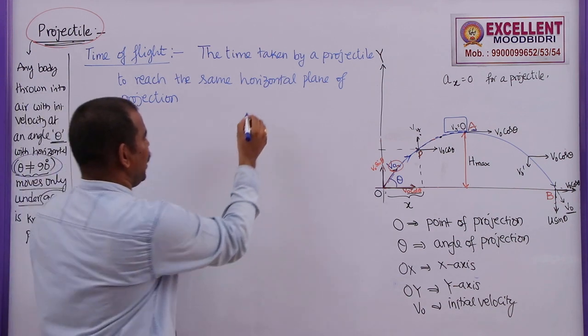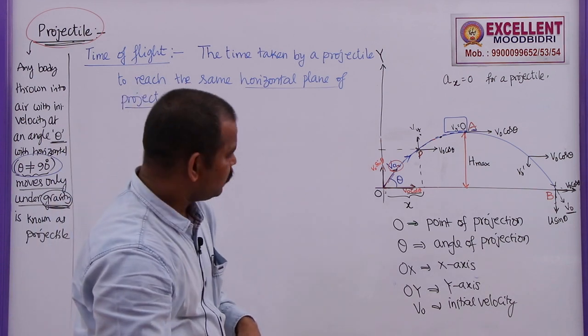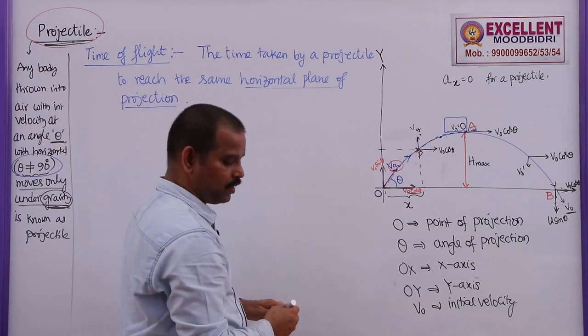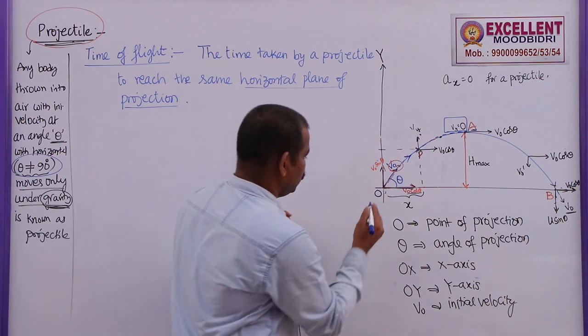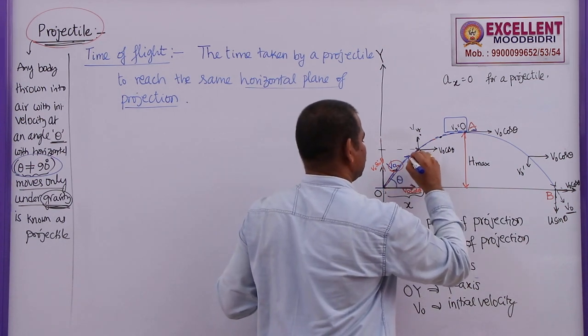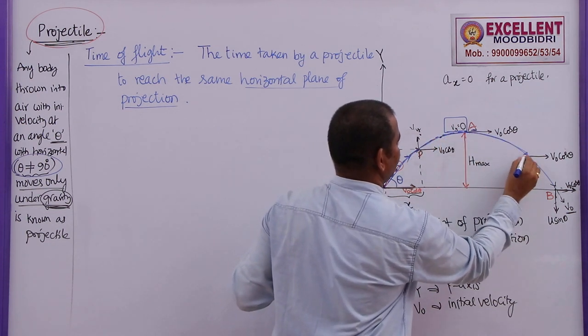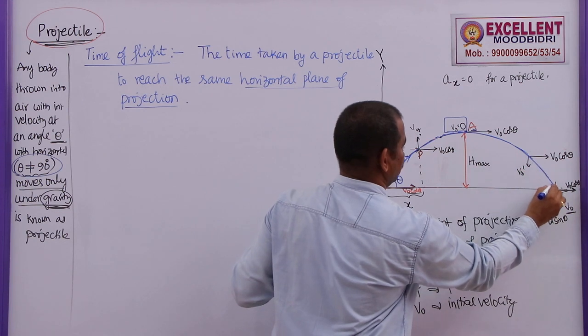What is this horizontal plane of projection? You see this diagram. If the projectile is projected from this point O, this is the point of projection, and it moves along this parabolic path, it will be in the air for some time, after that it will reach here.